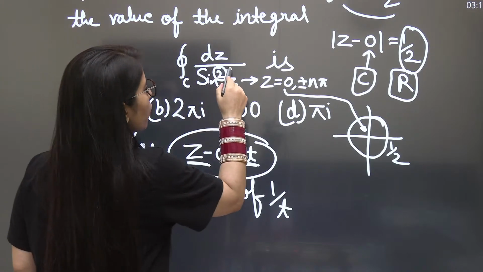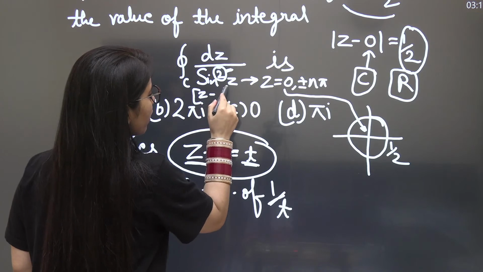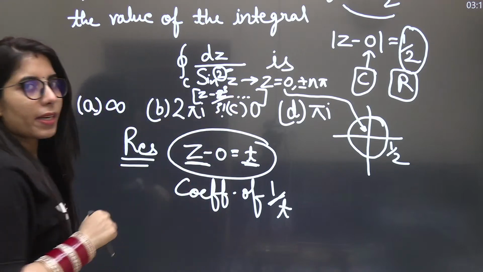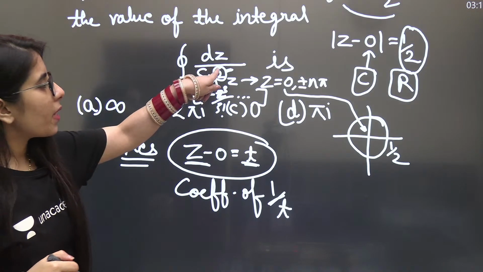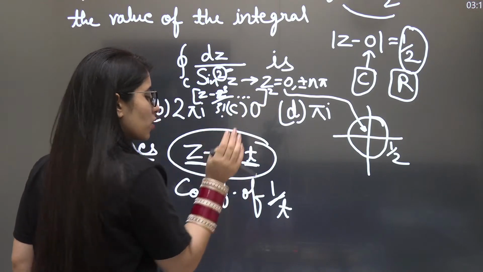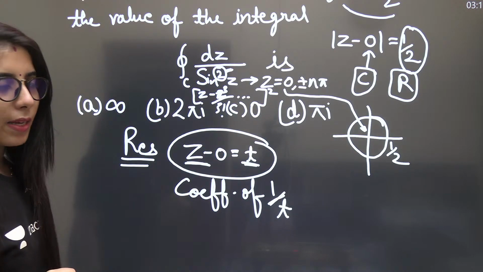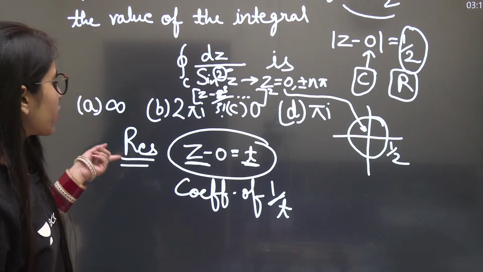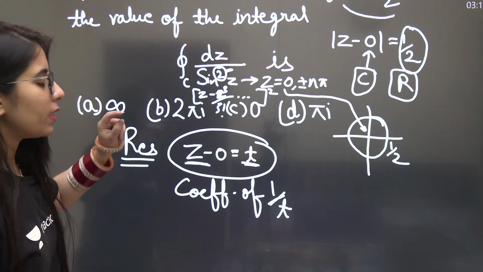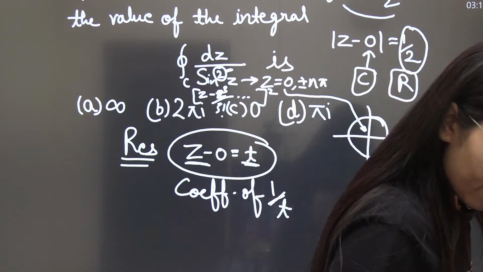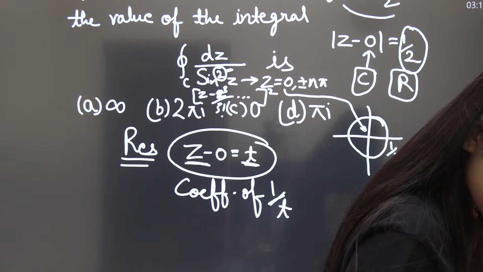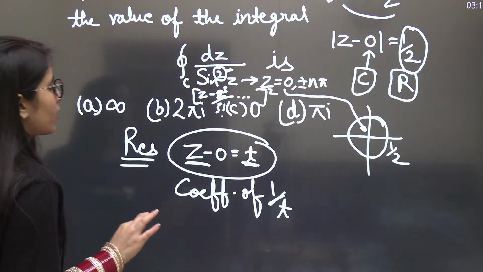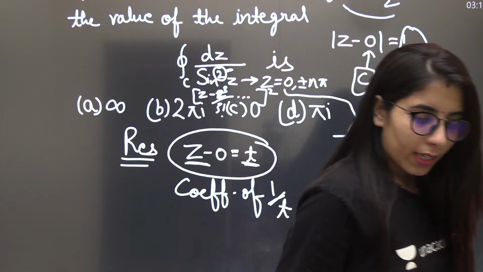Due to this power 2, even if I write the series expansion of z sine z here, I will not be able to get only 1 upon z outside. Which means power 2 will remain there. Because of the power 2, I can't get just the coefficient of 1 upon t or 1 upon z this time. Hence, the coefficient is 0 because that term does not exist, and that means the residue is 0. When the residue is 0, the final integration answer, which is 2 pi iota into the sum of residues, will also be 0. Hence, the final answer is 0 in this case, which is option C, and that is our correct option.